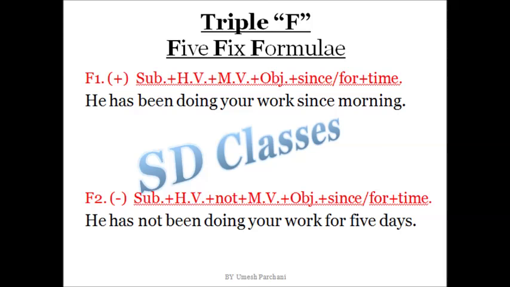Let's talk about F2. F2 means negative sentence. Here with negative sentence, the formula is subject plus helping verb plus not plus main verb plus object plus since or for plus time. He has not been doing your work for 5 days. 5 days, as it is countable, so we are applying for. The important thing is that when we find that the helping verb is in 2 words, has and been here, so not we always apply between them. So therefore I have made the sentence, that is, he has not been doing your work for 5 days.